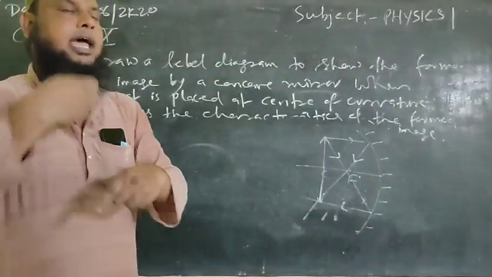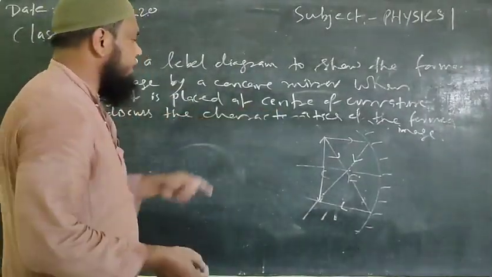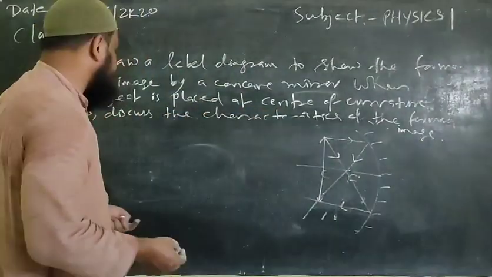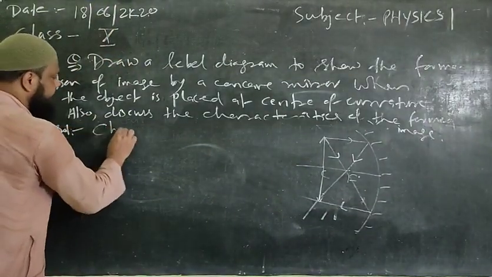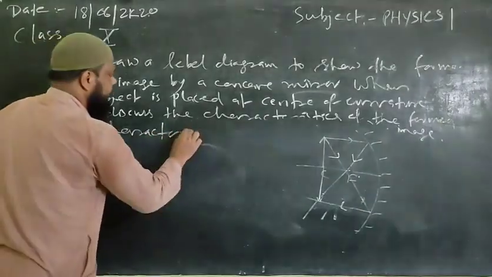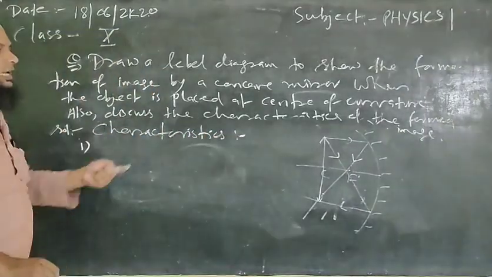So this way we can have the level diagram of the formed image for the case where the object is placed at the center of curvature, and based on this diagram we can write the different characteristics. Characteristics: first, the image is formed.